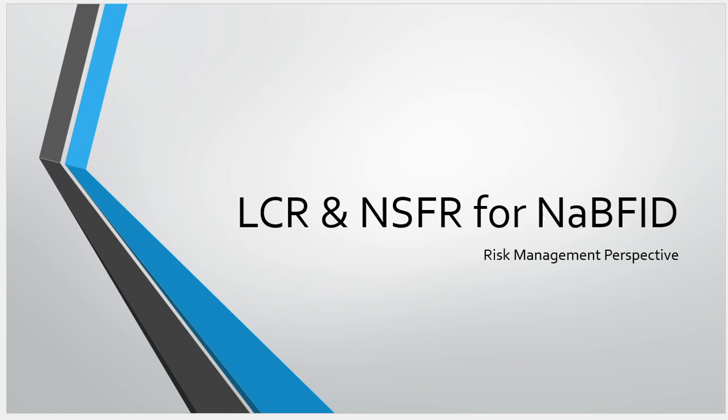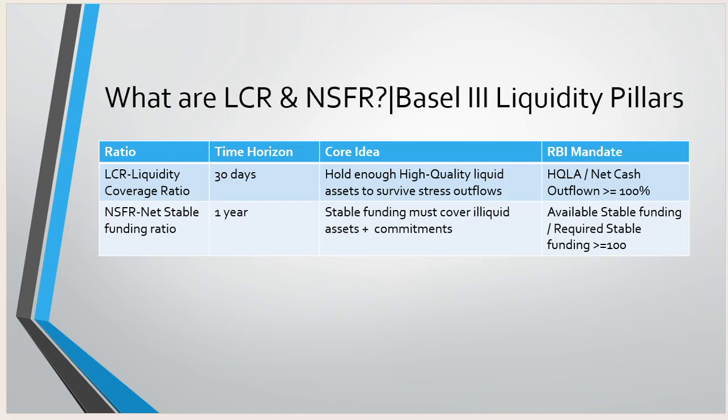So let's start the discussion on what the LCR and NSFR are, and what the Basel III liquidity pillars cover. These are the Basel III liquidity pillars: the liquidity coverage ratio and the net stable funding ratio. So guys, think of a commercial bank like ICICI Bank, SBI, Kotak Mahindra, HDFC Bank, or you can consider Union Bank.